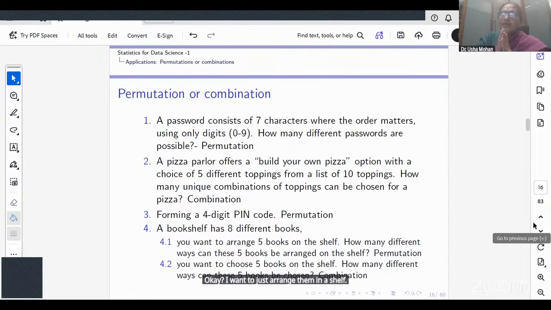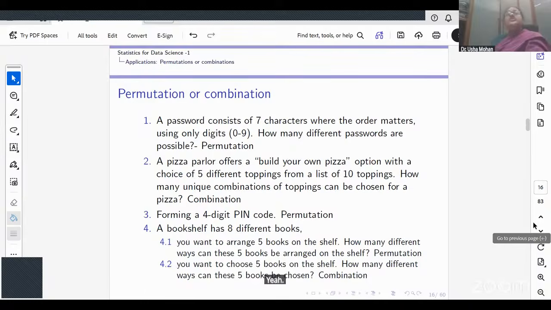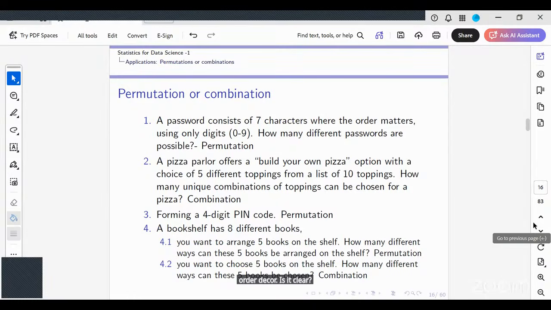If I call these books 1, 2, 3, 4, 5, 6, 7, 8, then when I arrange them, 1, 2, 3, 4, 5 is different from 1, 2, 3, 5, 4. Would you agree? Yes. But if I just say choose any 5 books, order doesn't matter. Is that clear? Yes, ma'am.